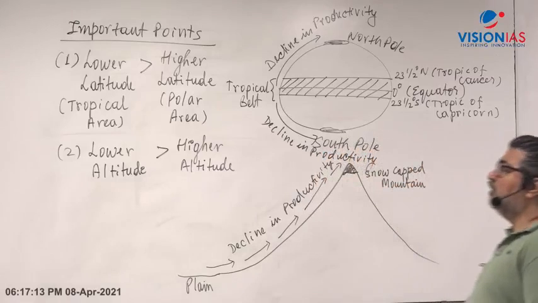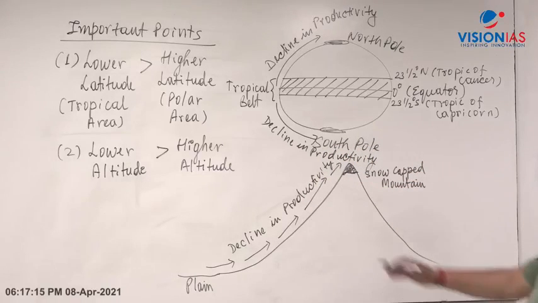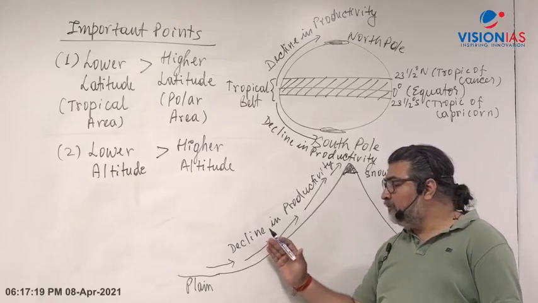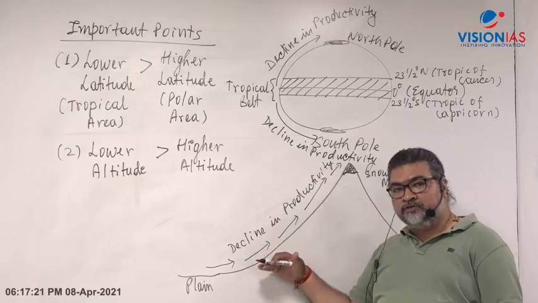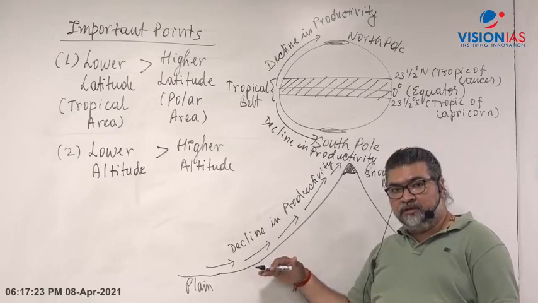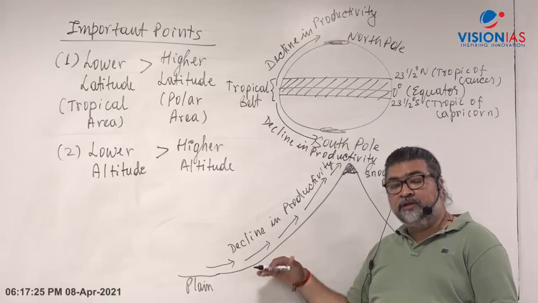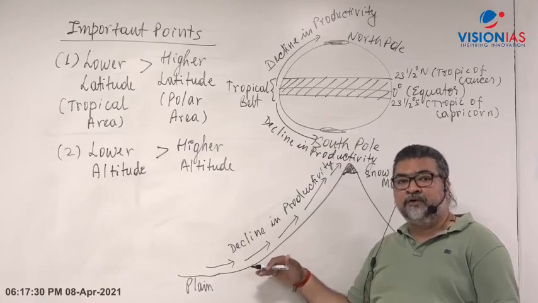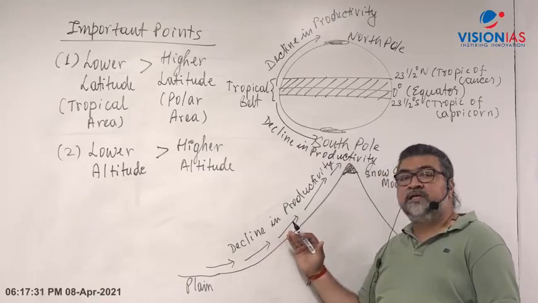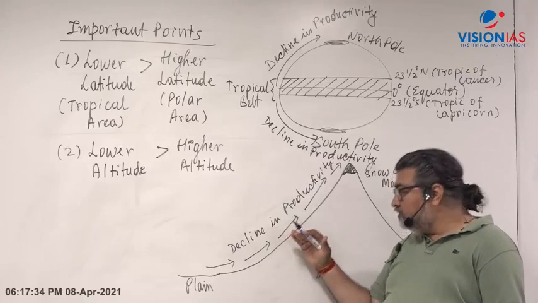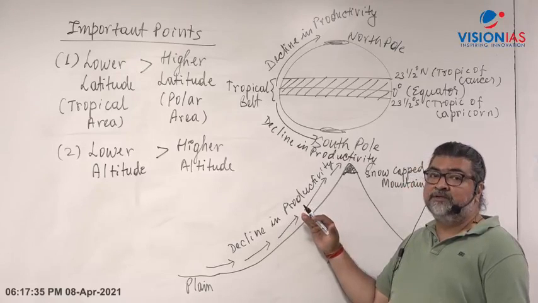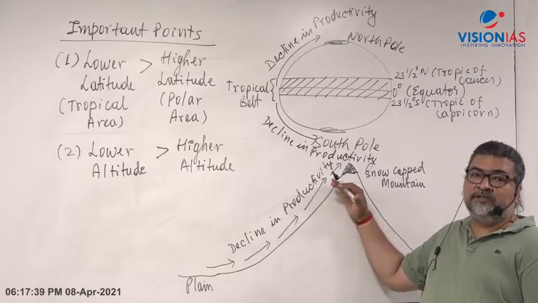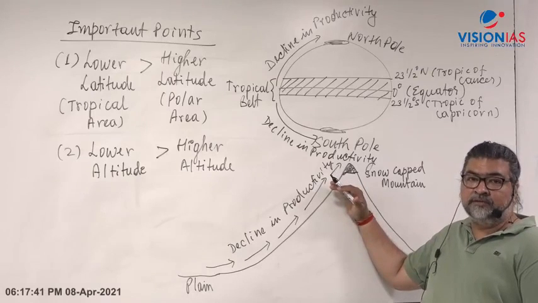If you go to the Himalayas, you will find that in the lower part, around 1000 meters above mean sea level, you have tropical evergreen forest. Then after that, you will find semi-evergreen forest. As you go to 2000 meters, you will find temperate deciduous type of forest. When you go higher again, 3000 meters, alpine.